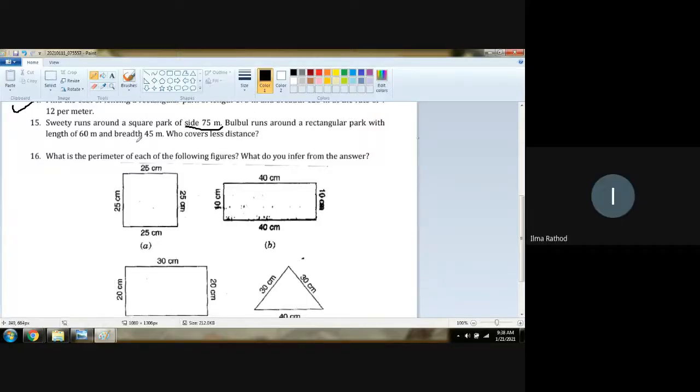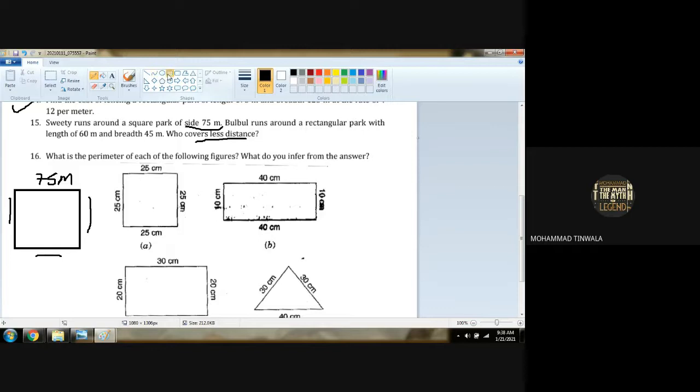Meter and breadth 45 meter. Who covers less distance? What they are saying is that Sweetie runs around a square park. Which side was 75 meters? The 75 meter square has all four sides equal. Am I correct? This will also be 75, this will also be 75, this will also be 75. Right?